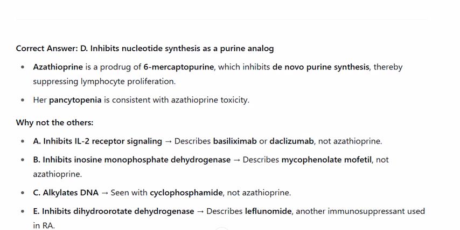B. Inhibits inosine monophosphate dehydrogenase, describes mycophenolate mofetil, not azathioprine. C. Alkylates DNA, seen with cyclophosphamide, not azathioprine. E. Inhibits dihydroorotate dehydrogenase, describes leflunomide, another immunosuppressant used in RA.